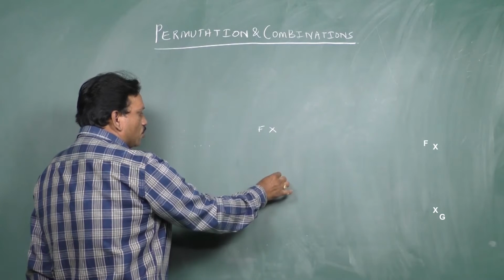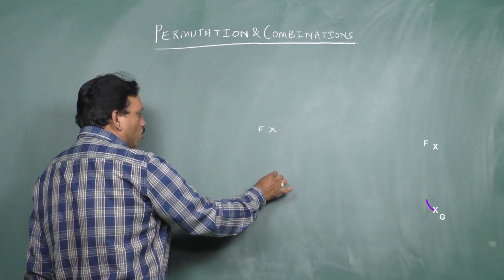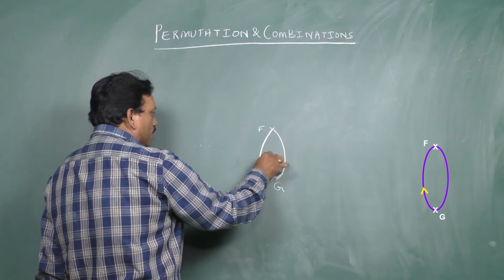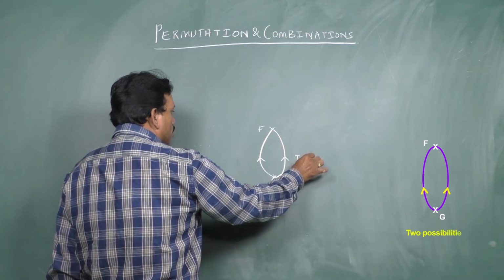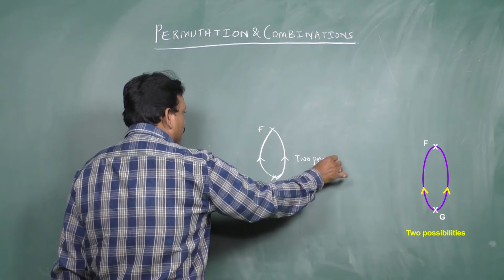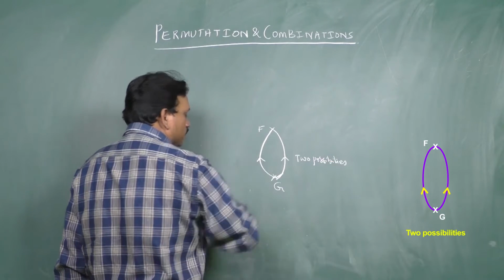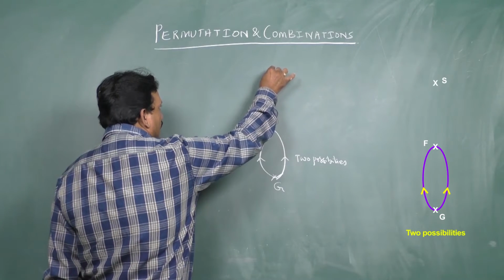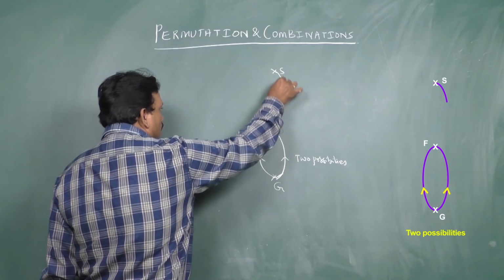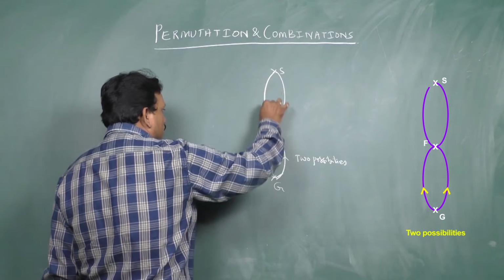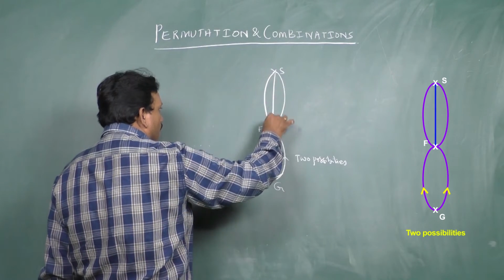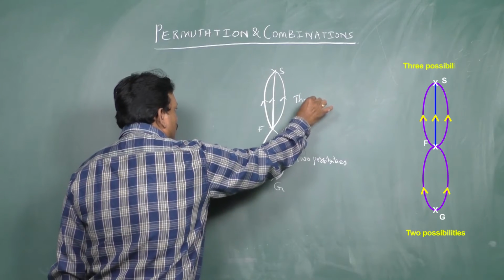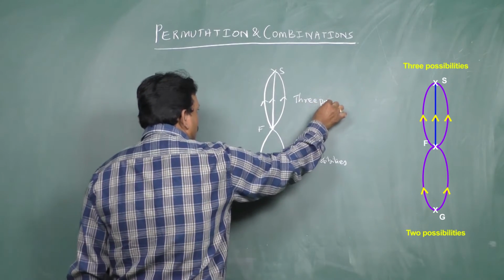From ground floor to first floor, we can reach by two ways. Let us say two possibilities are there. After reaching the first floor, to reach the second floor, there are three possibilities.